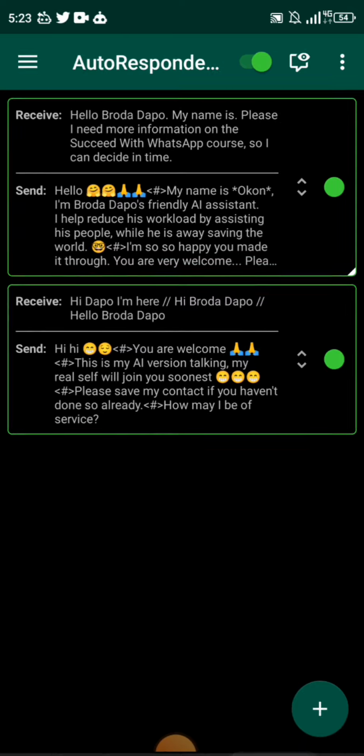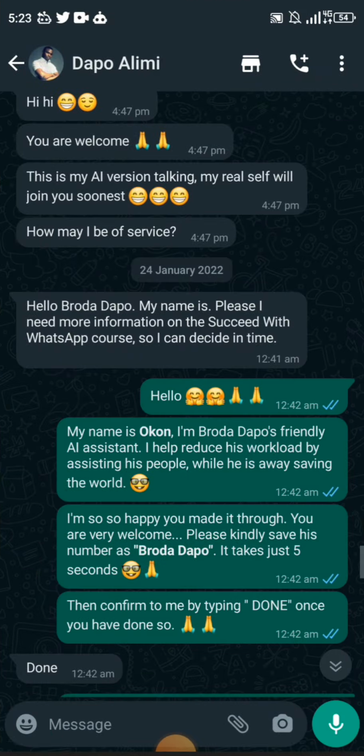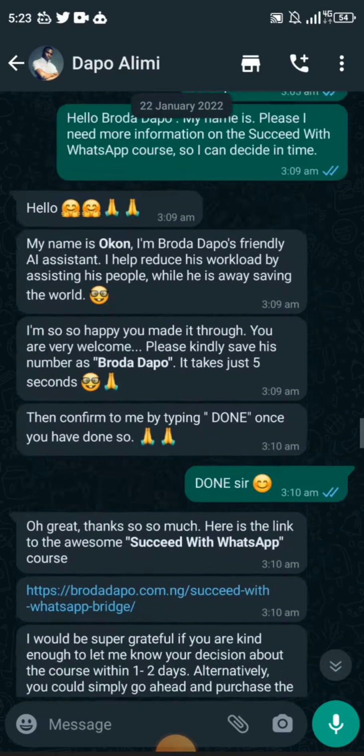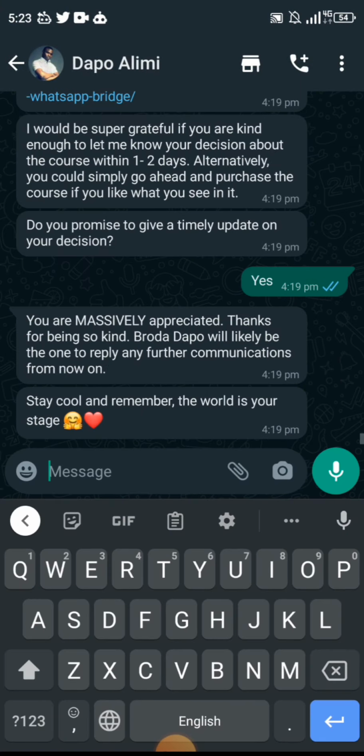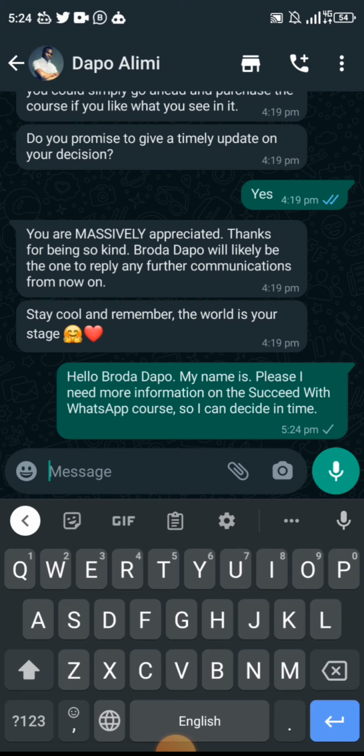So let's move away from there. What I'm going to do is use my normal WhatsApp account, which I've been using to do all the tests. You can see all these messages here. They were all me testing and testing and testing. So I'm going to use this to test the rule and see if it works. Paste. All right, let's see the magic happen.